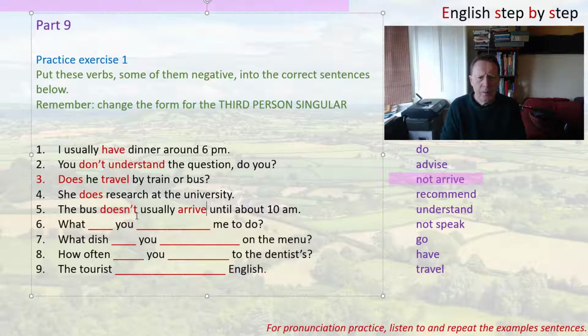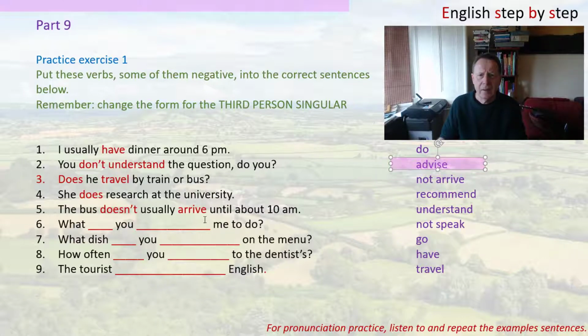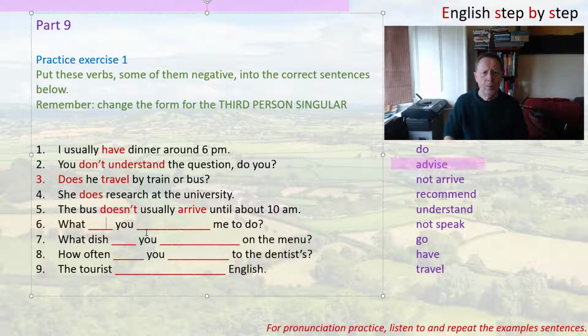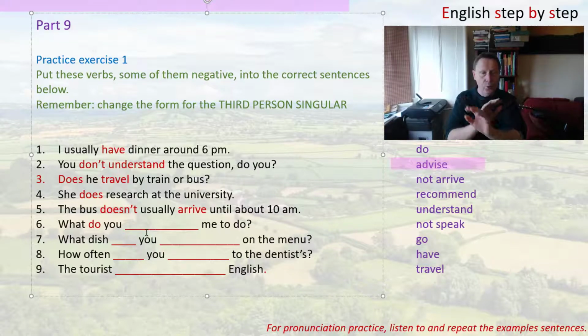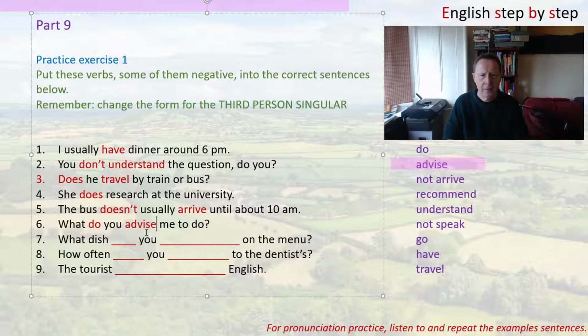What's the next one? This one is a question. And with the question, we can see that the only verb that fits is advise. And then we have you. So it must be do you. Remember, you do, change it into a question. What do you? And in this case, the infinitive is advise. That's the infinitive of the verb. What do you advise me to do?